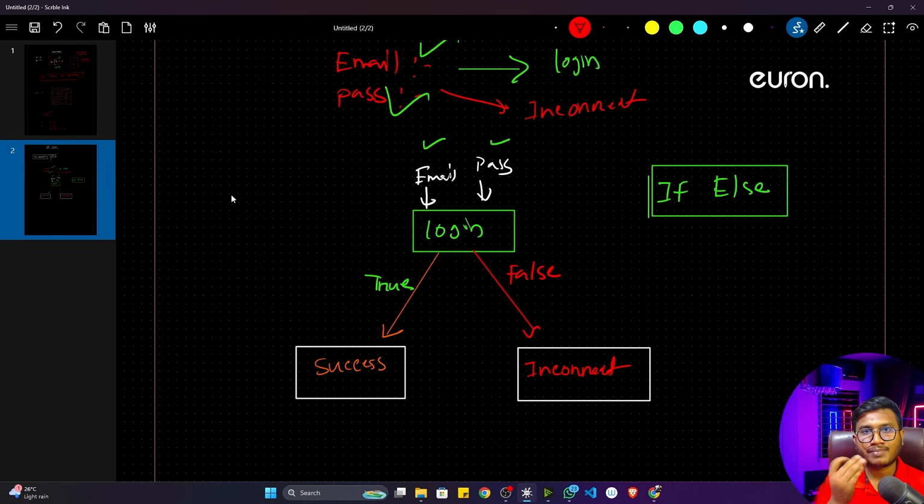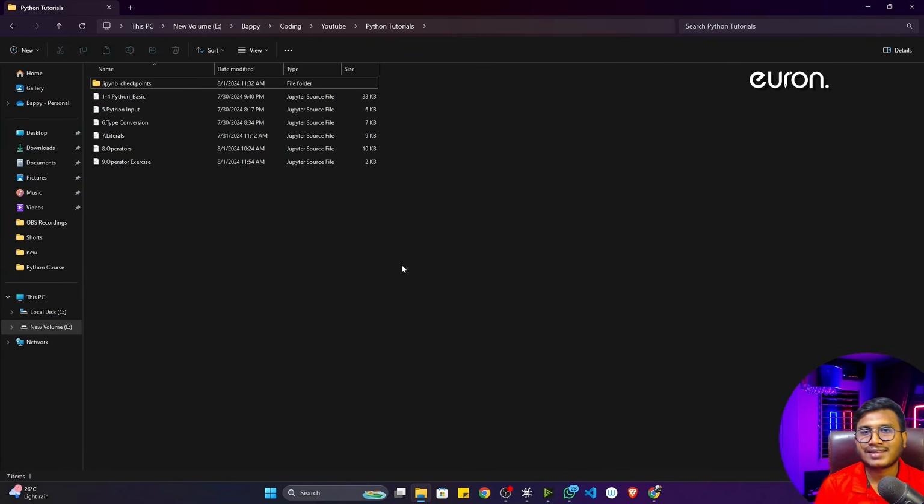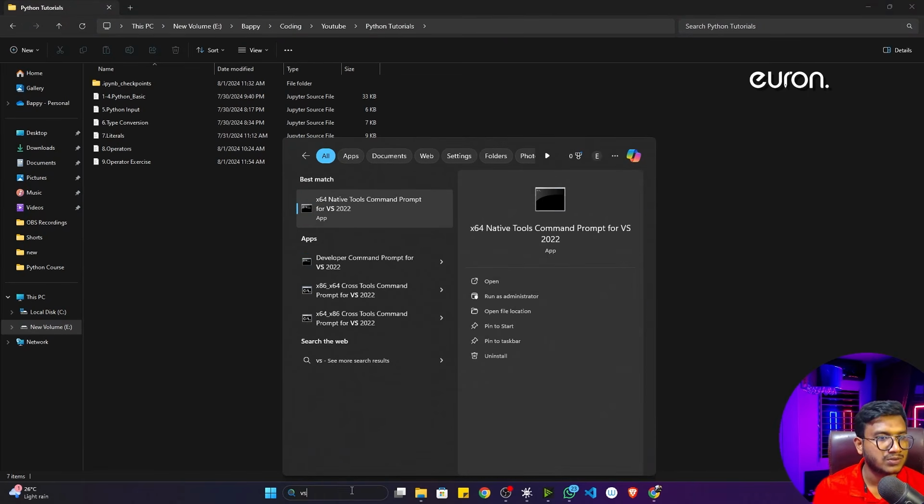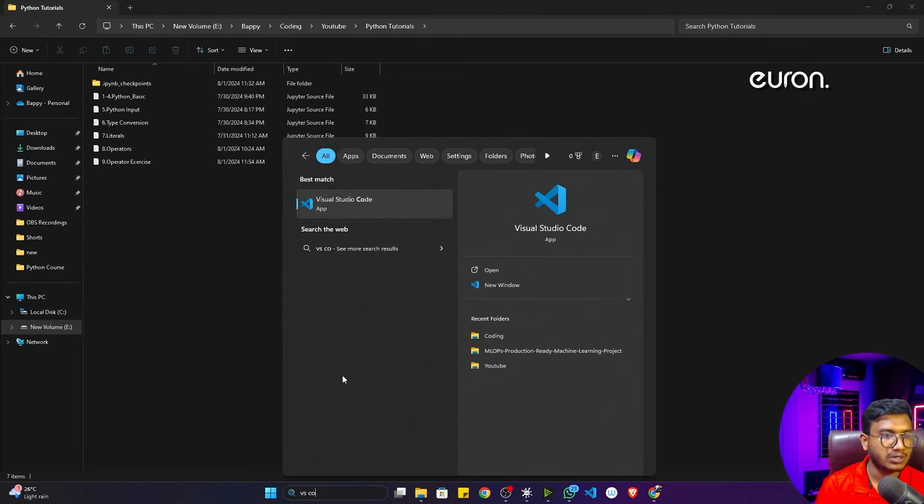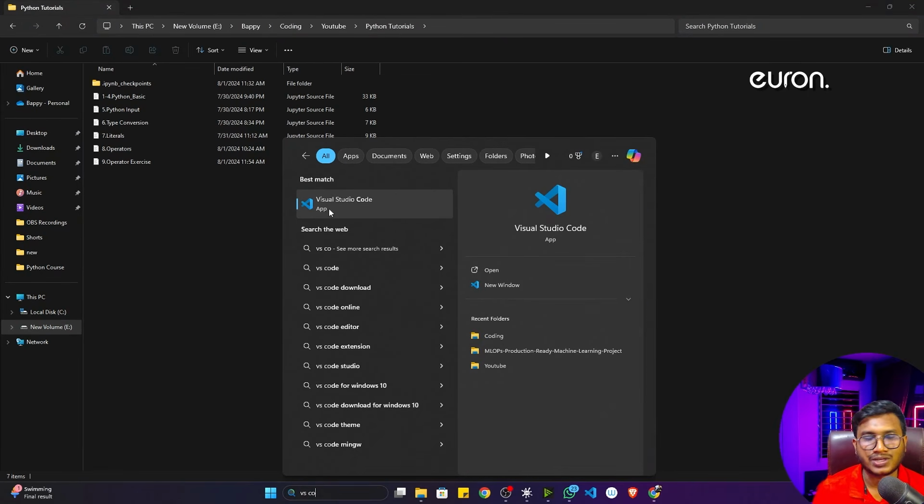Now let's get back to our code editor and try to understand these things with the help of implementation. I think that would be more clear. So guys, I'm going to use another amazing code editor, which is Microsoft Visual Studio Code. I think you remember we already installed it. If you search here for VS Code, you will see Visual Studio Code, and we'll be using it.